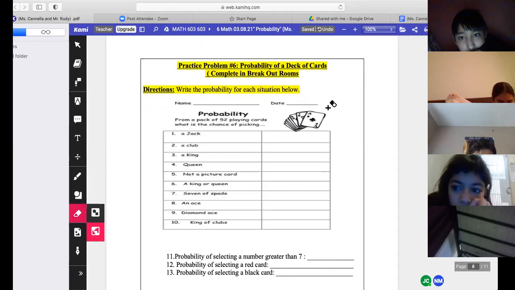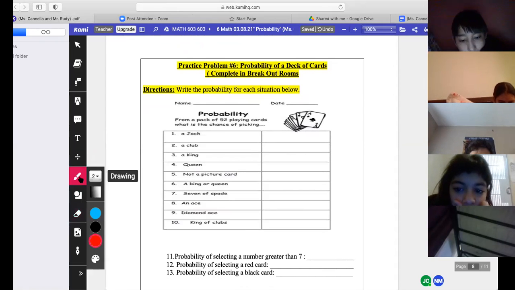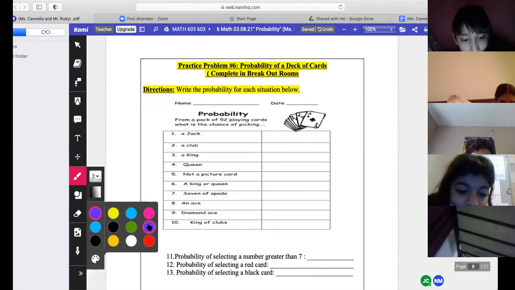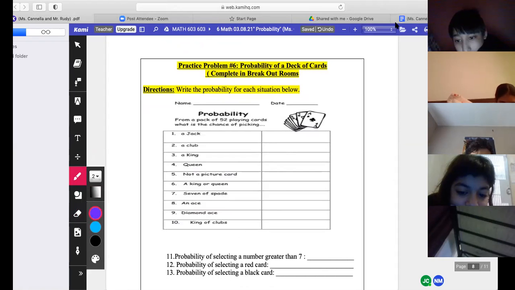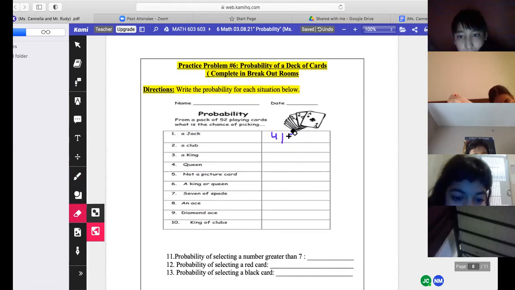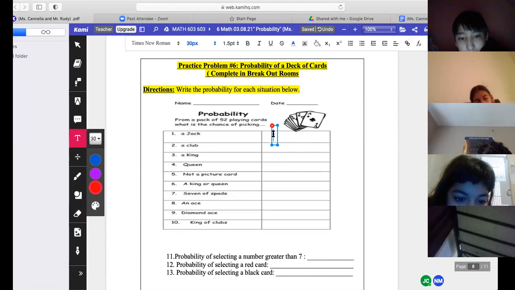Problem number 6 is a little trickier. Who would like to tackle this? How many jacks are in a deck of cards? 4. Someone said it. What, Brandon? 4 out of what? 4 out of 52. I'm going to write it as 4 to 52. Okay, go ahead. Do the next one, Brandon.